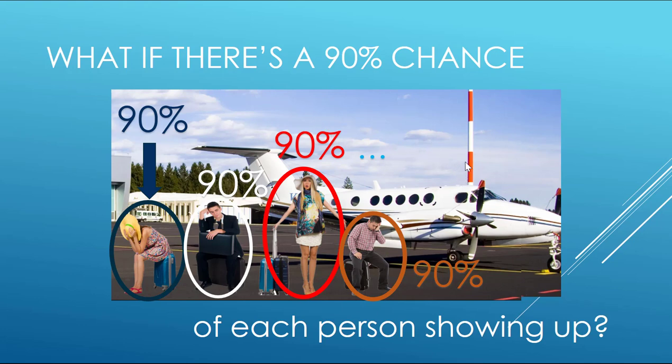Everybody has a 90% chance of showing up, let's say. Little note, for the binomial distribution to be true, everybody needs to be independent of the others on this flight, so they can't show up together. They need to show up independently, so they each get the same 90% chance of showing up.